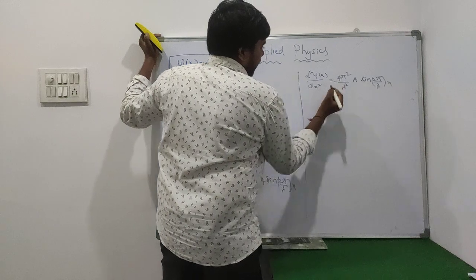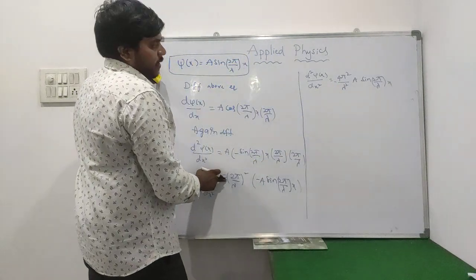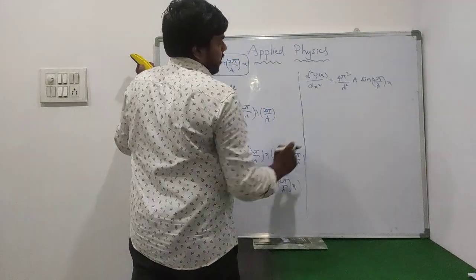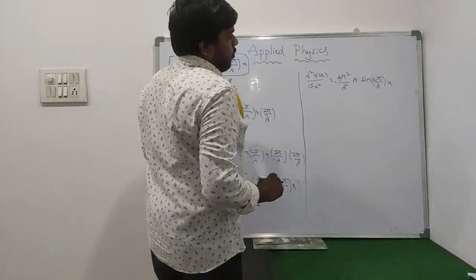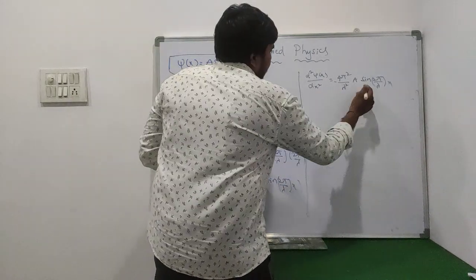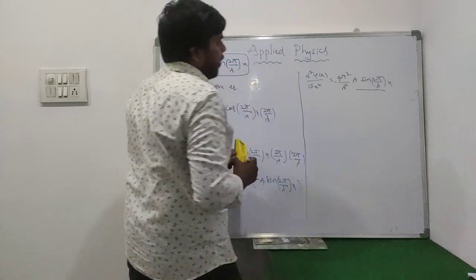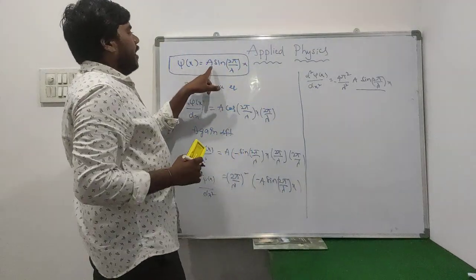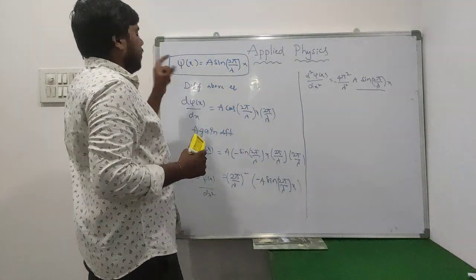The negative sign can be taken to the front side, so minus 4 pi square by lambda square a sin 2 pi by lambda into x. Once you observe this, a sin 2 pi by lambda into x is nothing but psi of x.